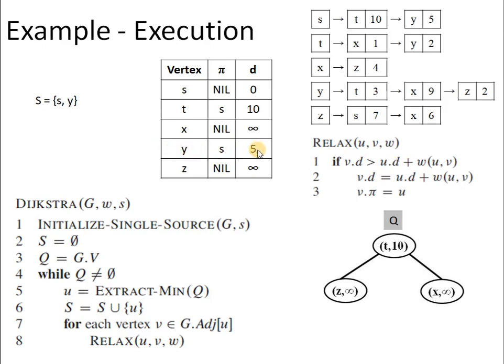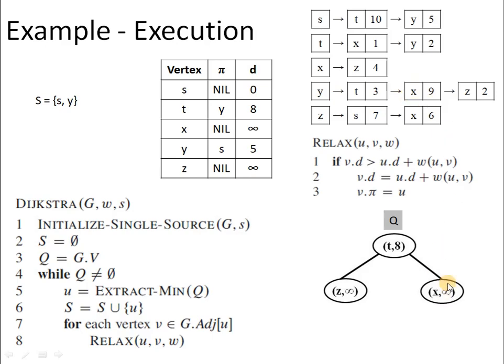So y.d will give us 5 plus the distance of y to t. So 5 plus 3 will give us 8. So the relationship between 10 and 8 is satisfied. So we have to update the distance of t to 8, and accordingly the pi attribute has to be set to y. So you can see we have changed t's distance to 8 and pi. Initially it was s, now it is updated to y. Next vertex in the linked list corresponding to y, we have x.